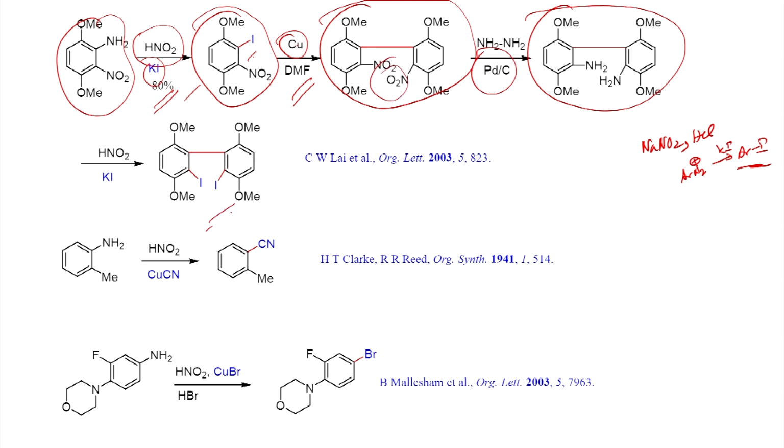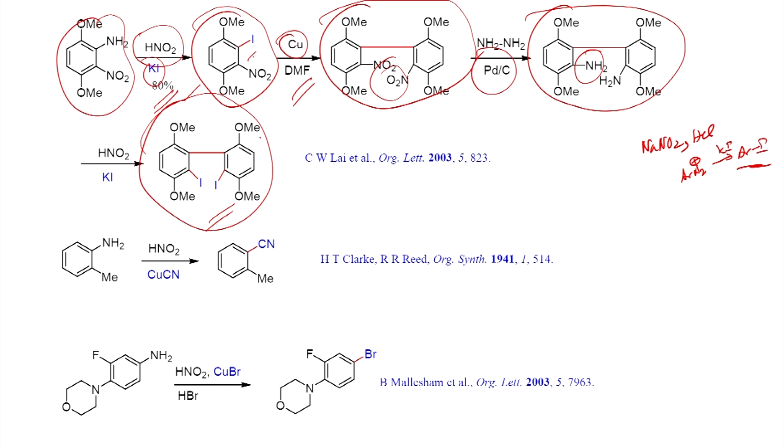And once you form this one, as we have just seen, then again the amino group can be converted into diazonium salt, which can be further reacted with the potassium iodide, and you will be able to get the diiodo compound, which can be further utilized for various applications. You can see here how the diazonium salt chemistry plays a very important role to construct highly functionalized molecules. And if you look at here, you have the ether group, nitro group.